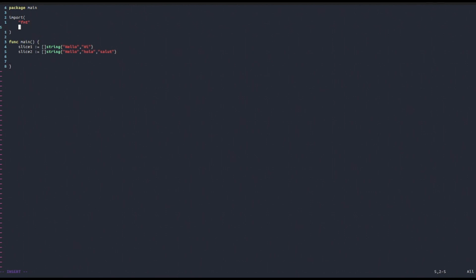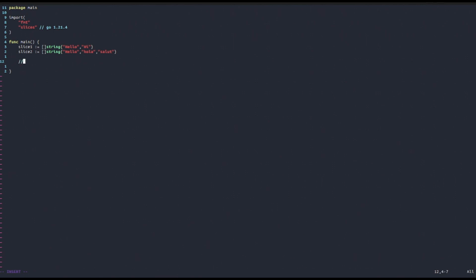In order to do this, we will use the slices package. Notice, and this is very important, that in order to use this package you will need at least the newest Go version, that is Go 1.21.4. If not, I will show another way to compare slices in Golang without the slices package, because you can use another package called reflect to do the same thing. But now let's see how we can first use the slices package.